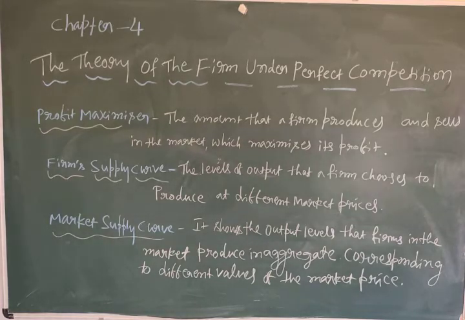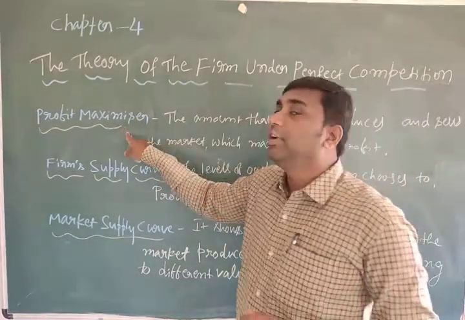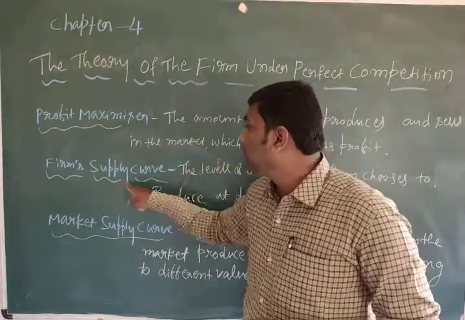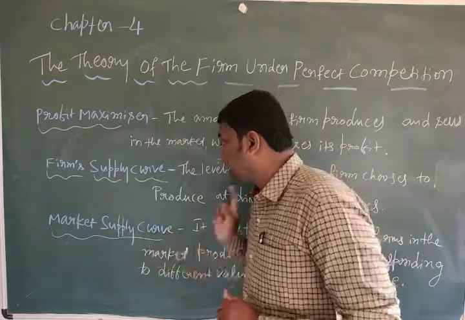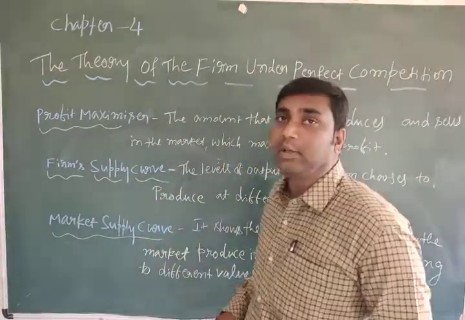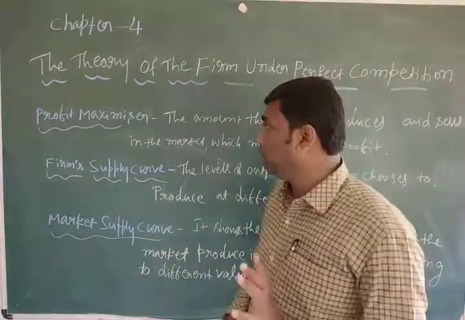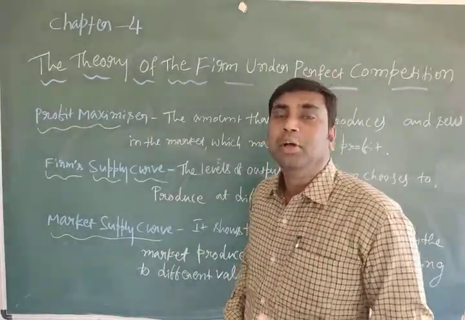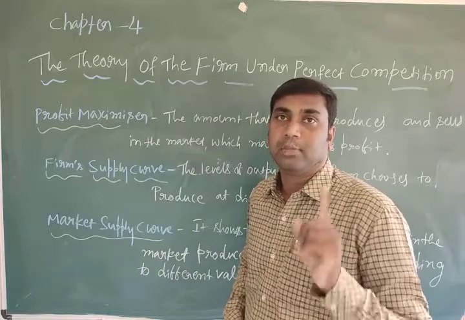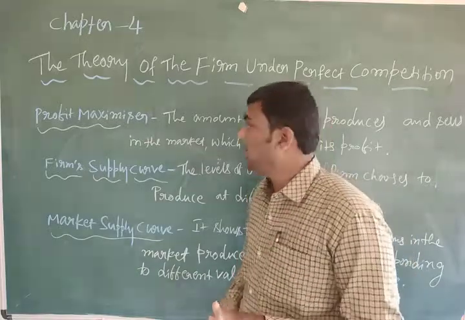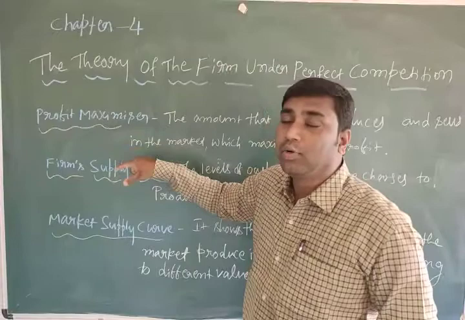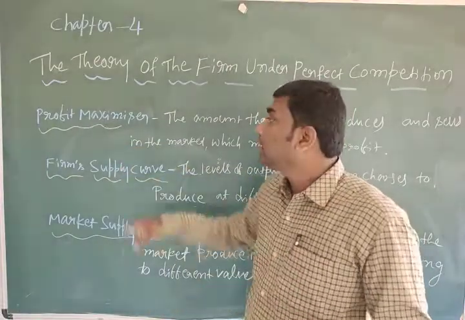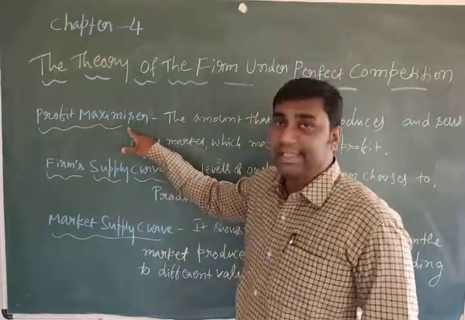Also, the three main important points are profit maximizer, firm's supply curve, and market supply curve. Completely in this chapter we will study the concepts of revenue in a perfect competitive market. So in that we have to study the profit maximizer.